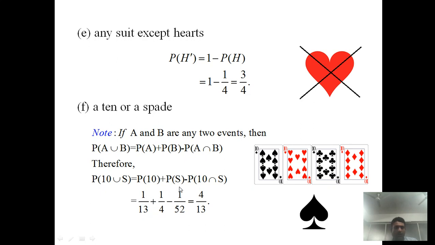Probability of spade. Now in the spade suit there are 13 cards, so its probability is 13 by 52, that is 1 by 4. Probability of 10 intersection S represents only one card and its probability is 1 by 52. So we get the probability of 10 or spade is 4 by 13.